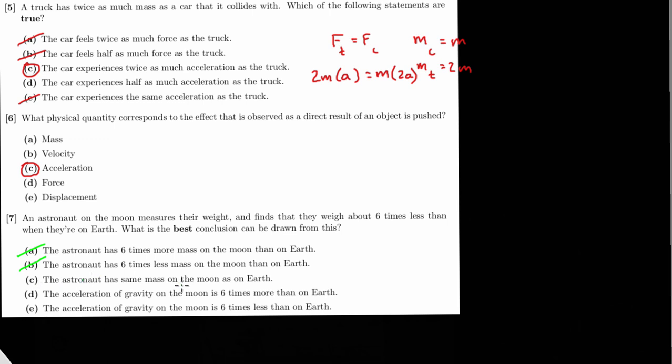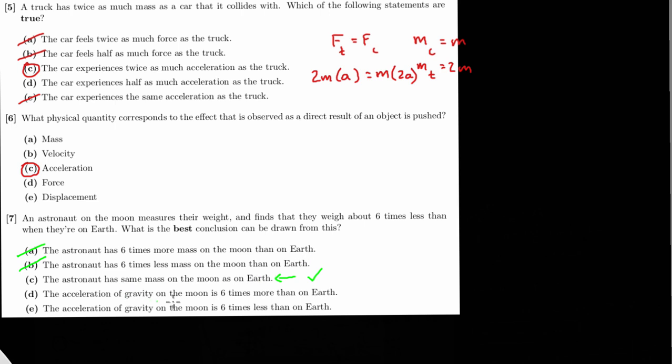The astronaut has the same mass on the moon as on Earth, but that's not the conclusion that you draw from this, right? Yes, the astronaut does have the same mass on the moon and the Earth, but based on his experimental findings, that wouldn't be the conclusion. You wouldn't be like, oh, I weigh less, therefore I must have the same mass. Right, okay. Does that make sense? Even though this is a true statement, it's not the answer because that's not the conclusion you would draw from it.